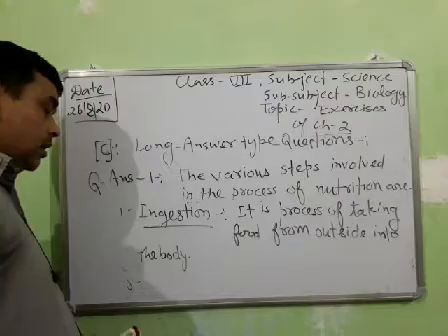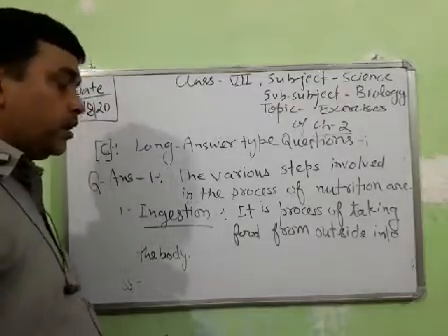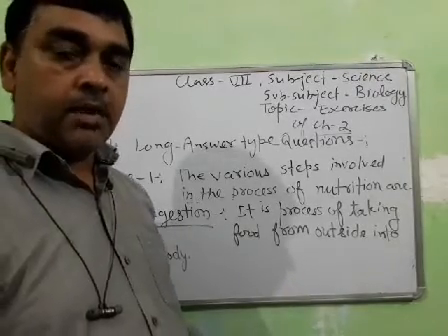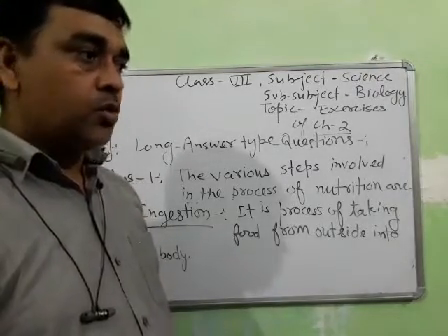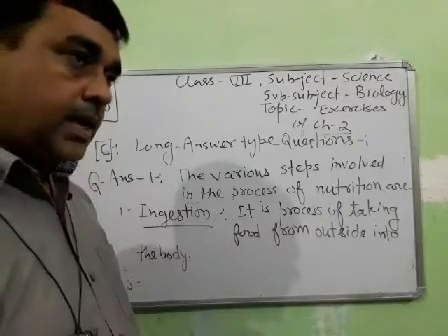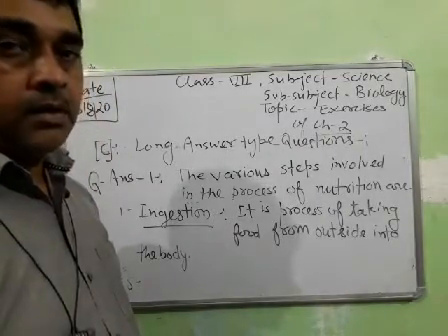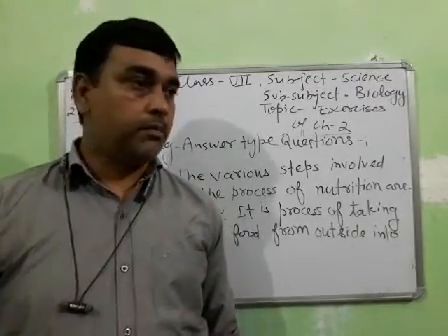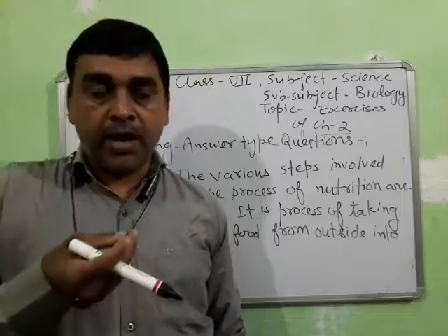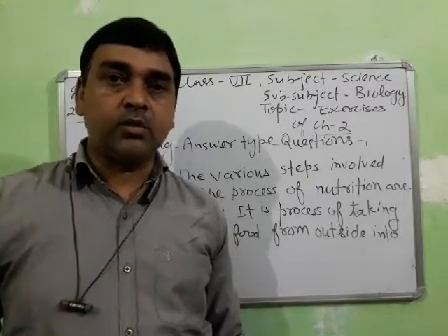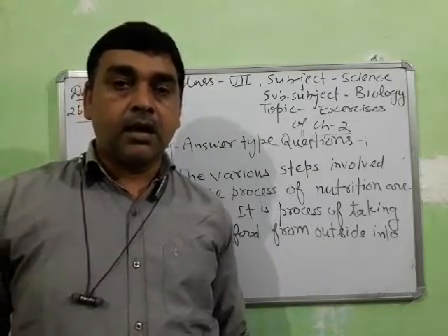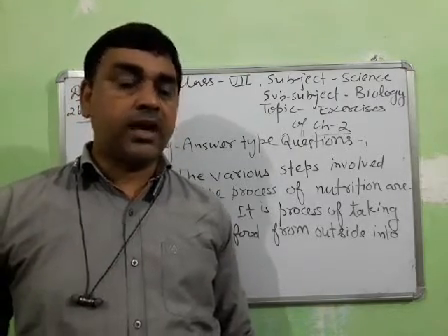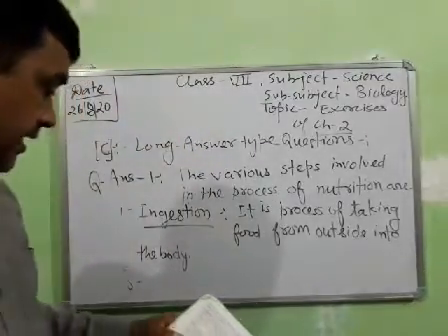Student, the process of taking food from outside into the body differs from animal to animal. So this is called procuring of food: in human beings through the hand, in mosquito and housefly through their proboscis, in amoeba through their body surface. So there are different ways. And second is digestion.